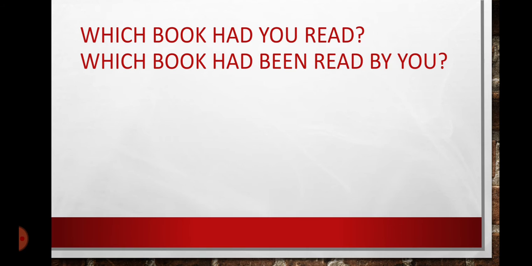Now we have sentence with which. Which book had you read? Now book is object and it is with which. So in passive sentence it would also be with which. Which book had been read by you? Which book had you read? Which book had been read by you?